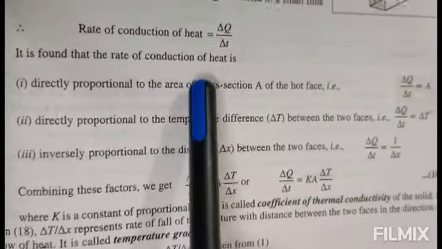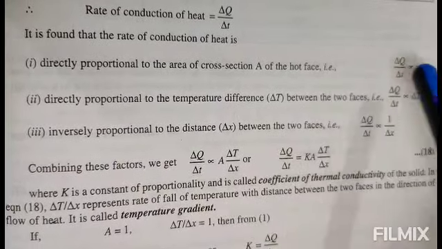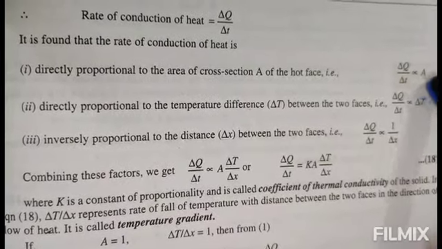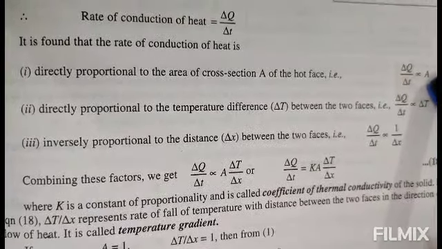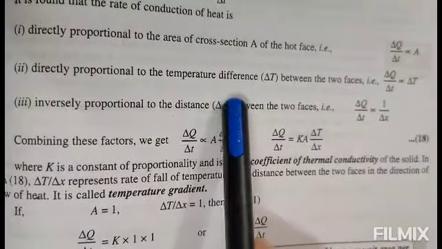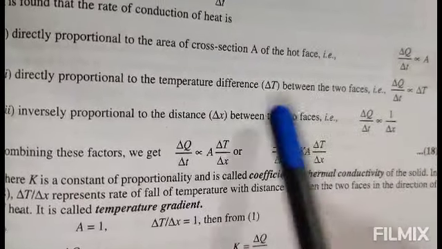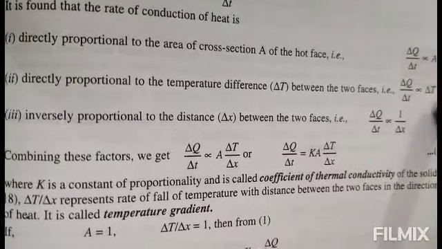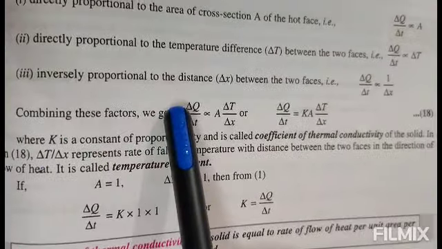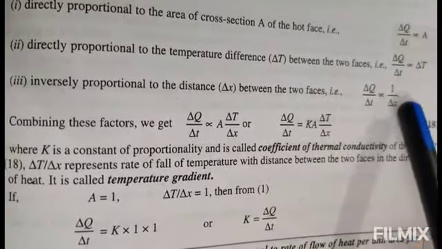The rate of conduction of heat is directly proportional to the area of cross section A of the hot face, that is, del Q upon del T is directly proportional to A. Already it is mentioned that A is the area of cross section of the hot face. Now, this rate of conduction of heat is directly proportional to the temperature difference between the two faces, the hot face and the cold face, that is del T. That means del Q upon del T is directly proportional to del T, and the rate of conduction of heat is inversely proportional to the distance del X between the two faces, that is, del Q upon del T is directly proportional to 1 upon del X.